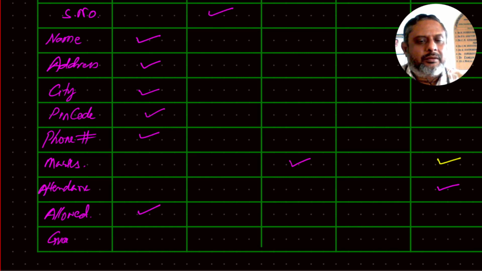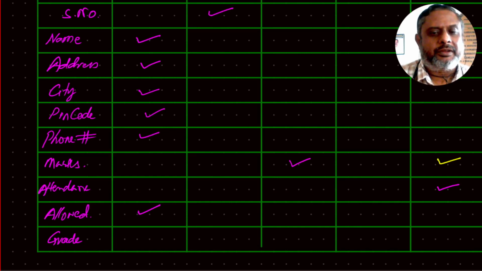Then we have awarding the grades. The grades are A plus plus, A plus, A minus, B plus plus, and all that. Here it's not numeric, it is symbolic, therefore it is qualitative.